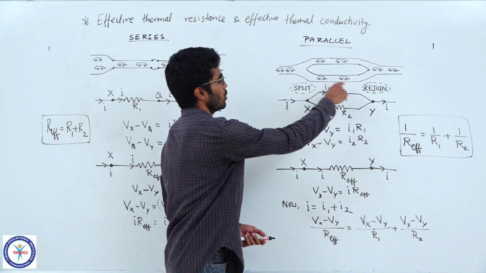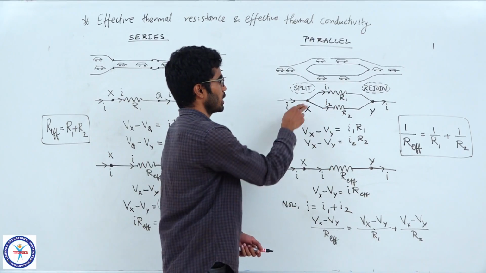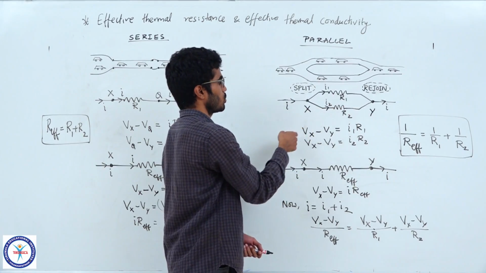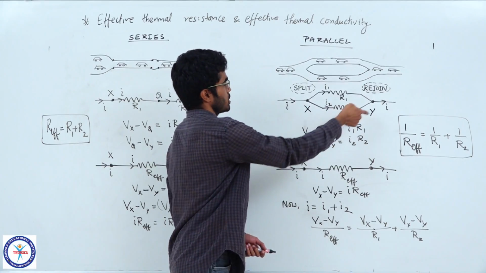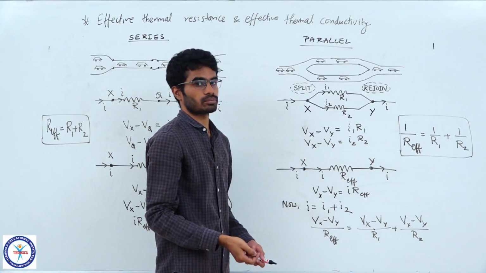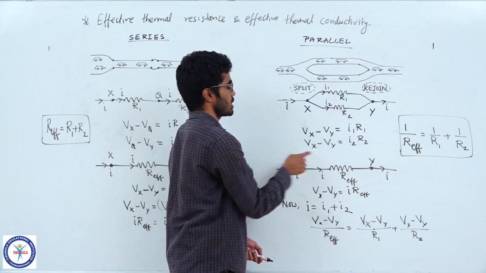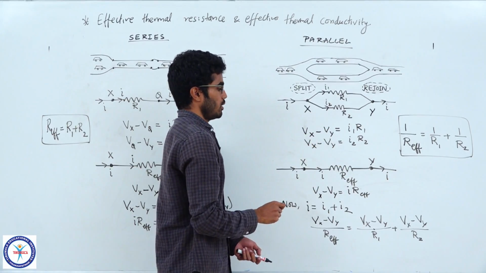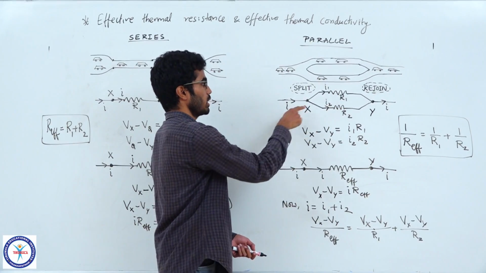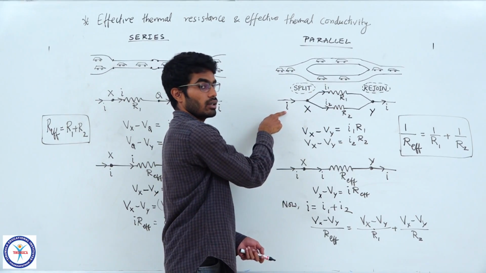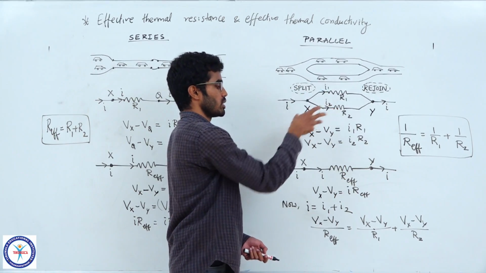What happens here? Now you want to reduce this system of resistances to one effective resistance, R effective. The current splits as I1 and I2. If you write the equations, Vx minus Vy, the potential drop, can be given as I1 R1, or the same potential drop can be written as I2 R2. So I have reduced this system to one effective resistance here, which has the same ends X and Y at the same potential, and now this system draws the same current as the original system. The total current I1 plus I2, which is going here, I, is the same for this system also. So it is acting like the original system.